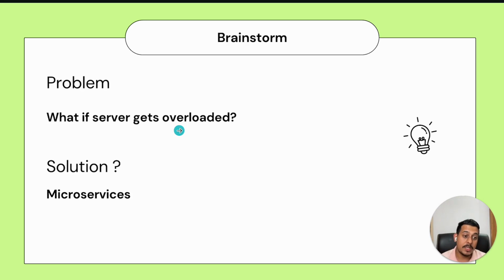Now, what if the server still gets overloaded? For example, say a server can handle 100 requests. Let's assume that. If it can handle 100 requests, and we have 2 servers, then both of these servers together can handle 200 requests at a time.